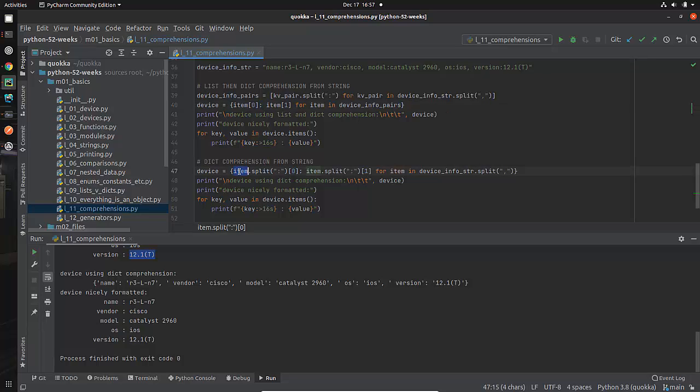What am I doing? I'm saying item.split. What does that give me? And I'm splitting it based on this. So I'm taking this and I'm saying split based on the colon. So that's going to give me two items, that item and this item. This is item 0. This is item 1.